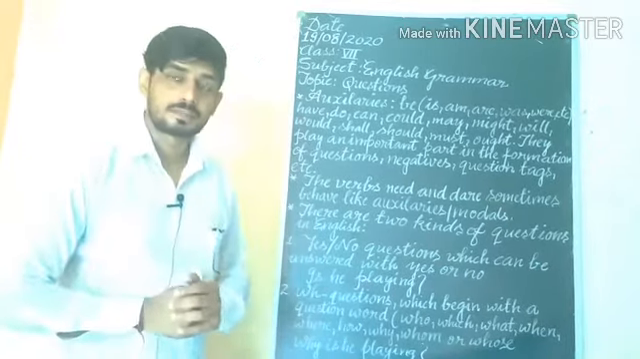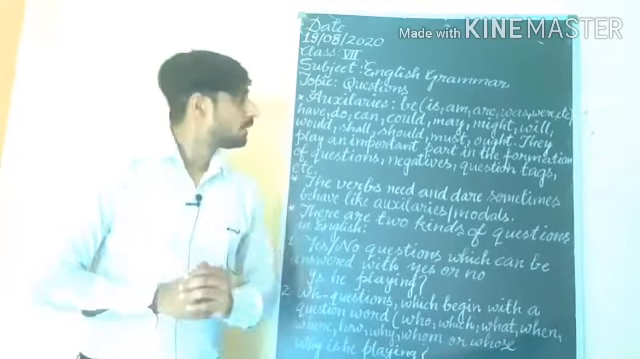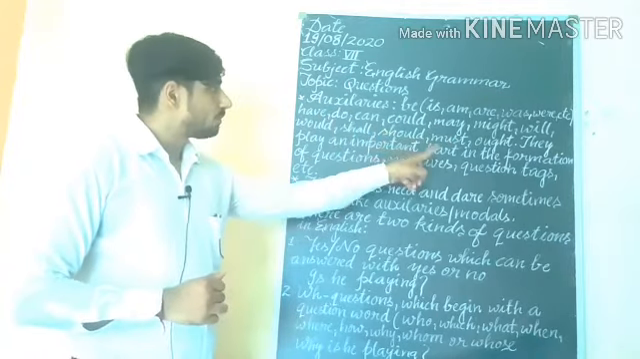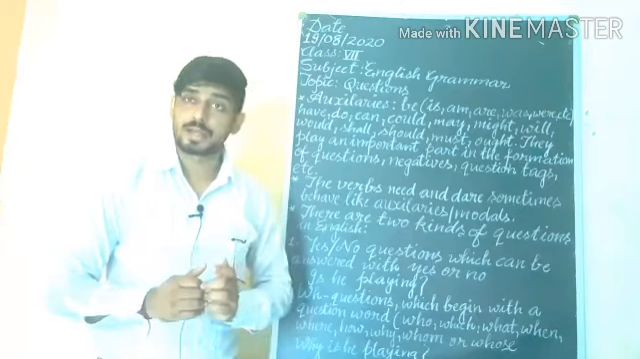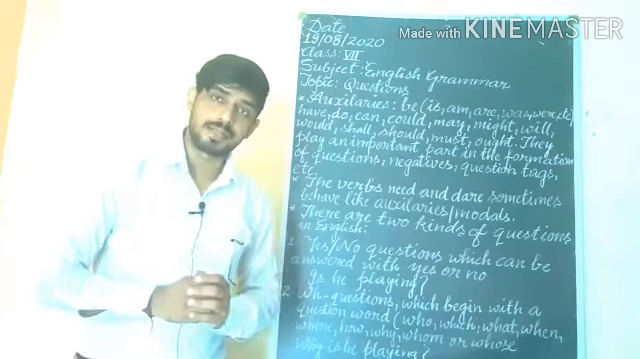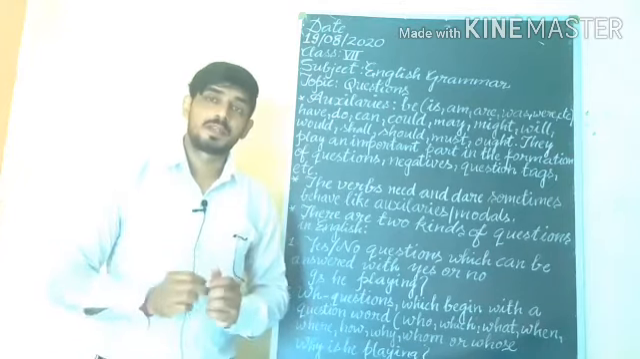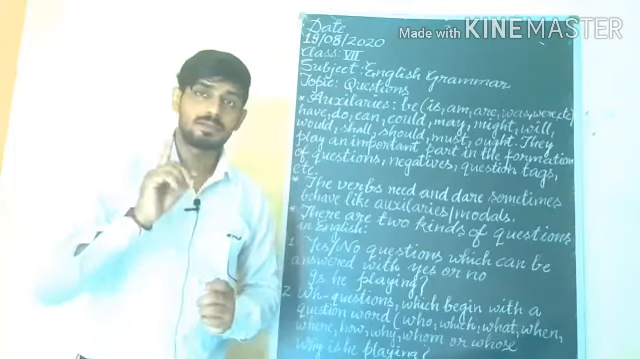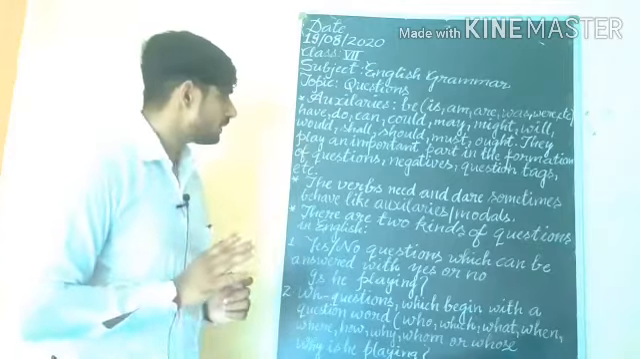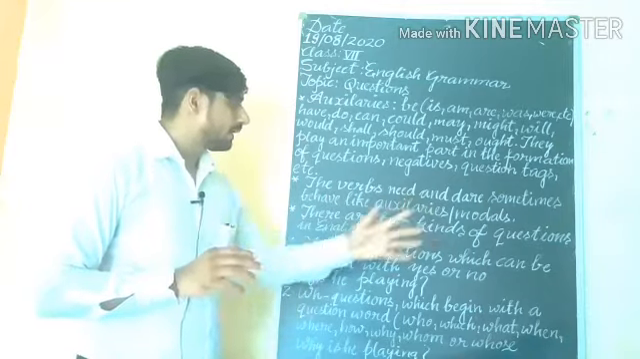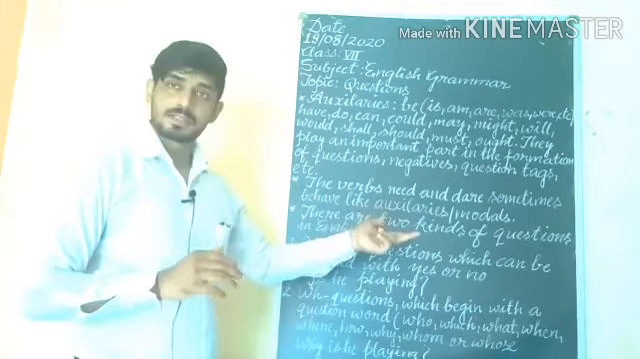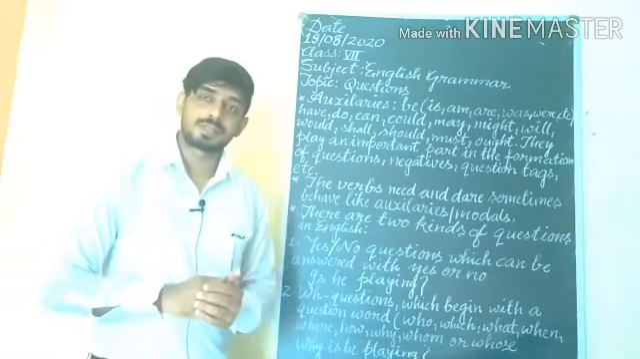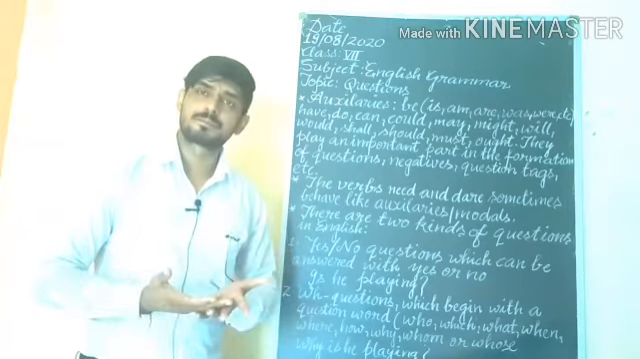Understand? We can make it. Can, could, may, might, will, would, shall, should, must, ought: they are all known as modal auxiliaries, and with modal auxiliaries we always use the main verb's first form. Understand? Afterward, the verbs need and dare sometimes behave like auxiliaries and sometimes like modals. Understand? Auxiliaries means helping verbs.